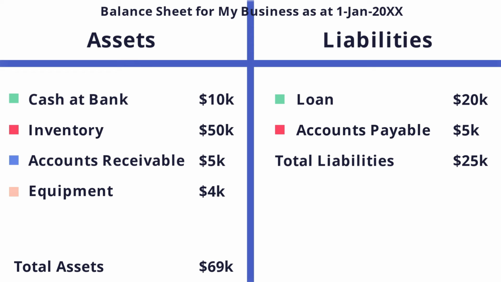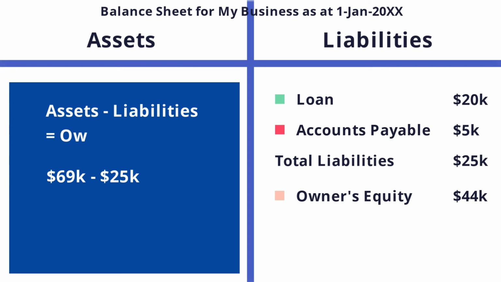After that, we'll fill in the owner's equity section on the right-hand side, but instead of calling the item personal wealth, we'll call it owner's equity, and put in the amount of $44,000, which we calculated as $69,000 minus $25,000 equals $44,000.